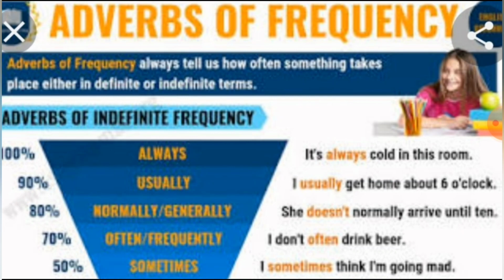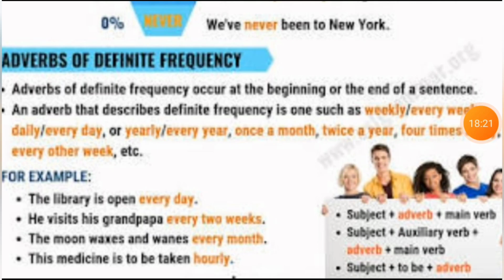Now see the examples also. It's always cold in this room. I usually get home about 6 o'clock. She doesn't normally arrive until 10. I don't often drink beer. I sometimes think I am going mad. See, students, never: I have never been to New York. So all these words come under the adverb of frequency.